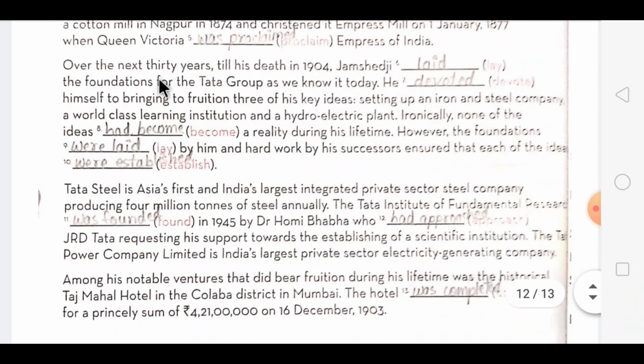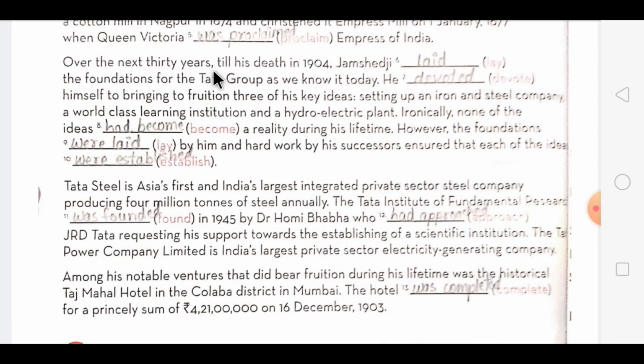Now let's move on to the third paragraph. Over the next 30 years till his death in 1904, Jamshedji laid the foundation for the Tata Group as we know it today. Now this paragraph is all about Jamshedji Tata and how he started his business and all. Now here the action is already been completed. We are using simple past tense. He devoted himself to bringing to fruition three of his key ideas: setting up an iron and steel company, a world class learning institution, and a hydroelectric plant. Ironically, none of the ideas had become